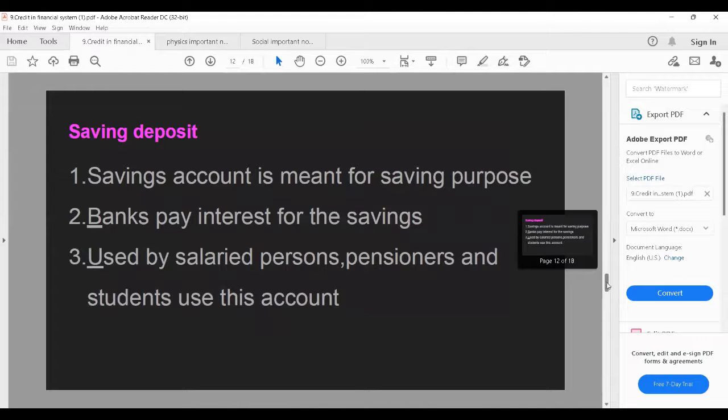Now we are going to learn about the savings account. Savings account is meant for saving purpose. Bank pays interest for the savings. Banks will pay the interest when we save the money in the bank. Used for salaried persons, pensioners, and students. Means these accounts are mainly used by salaried persons, pensioners, and the students.